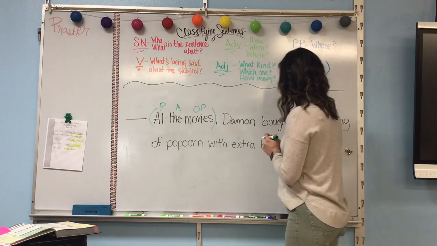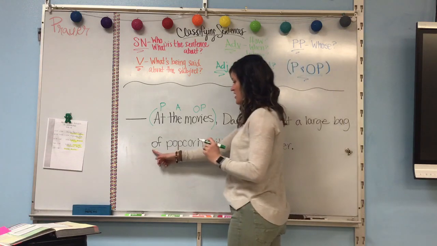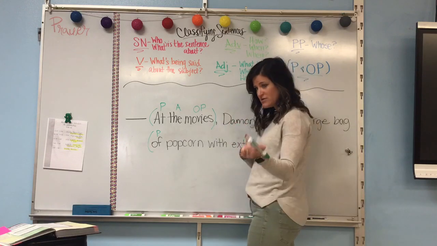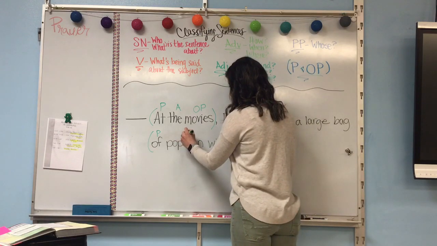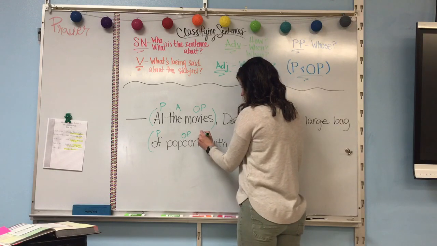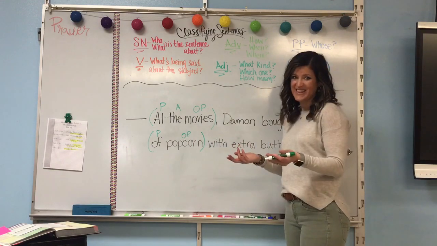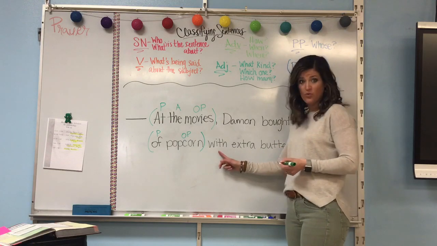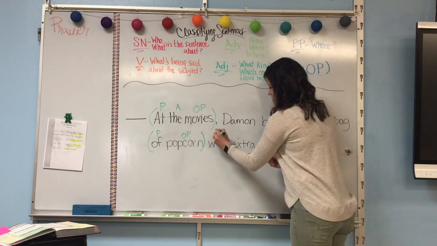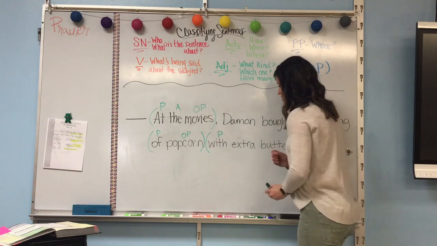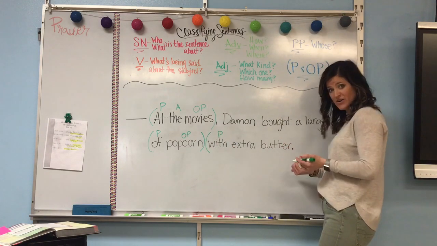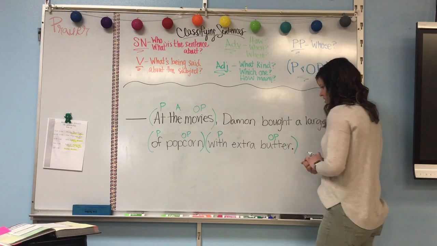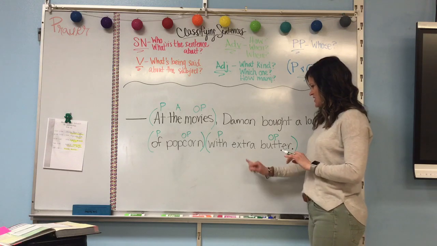Okay, the next prepositional phrase I see is "of" is a preposition. Of what? Of popcorn. So that's the noun that goes with it. So that's the object of the preposition, OP. I'm going to put my hug line or my parenthesis there. And then I have one more preposition that I see, the preposition "with." So I'm going to label that P for preposition, put my parenthesis. With what? With extra butter. Butter is my noun. So I will put object of the preposition, OP, and then put my hug line with my parenthesis.